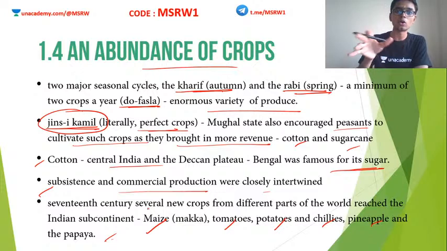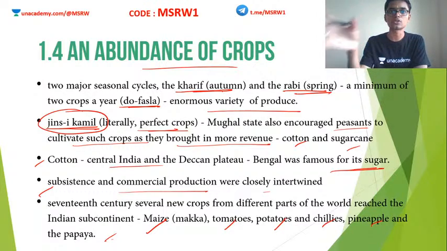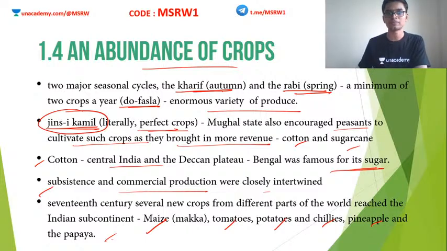These are not originally Indian crops. These were actually introduced in India by the Europeans. The Indian climate was also very accommodating for these crops, so eventually they became very famous in India also. For example, the Portuguese were the people who brought chilies, potatoes, and so on. The Spanish brought maize here.